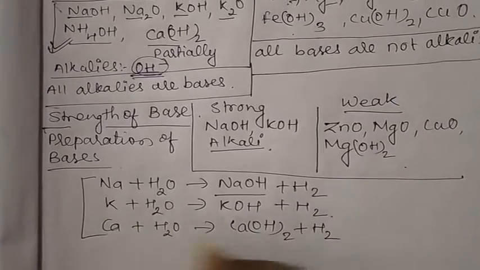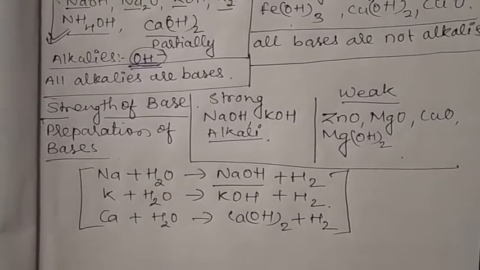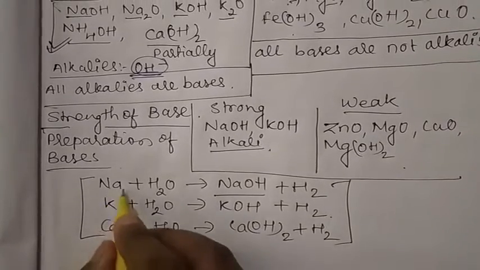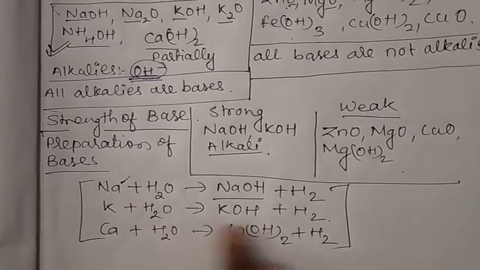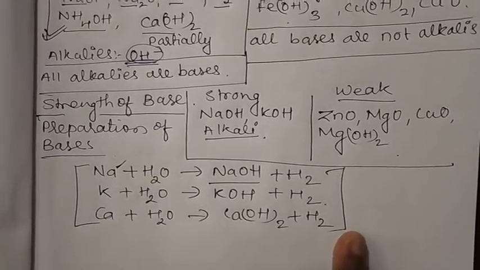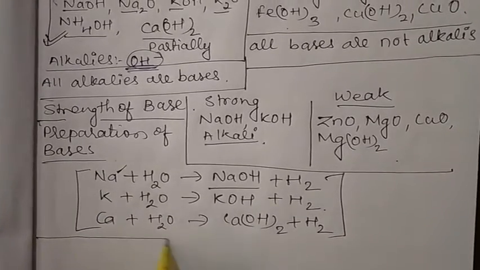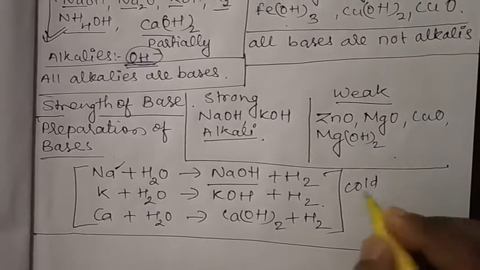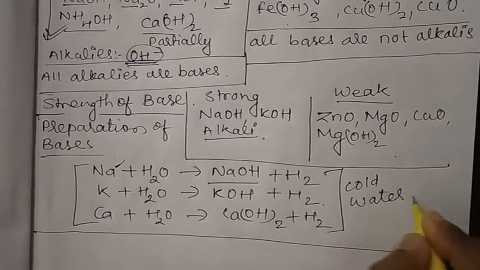So this is a very simple reaction. Just by adding metal you can make alkalis, meaning by dissolving metals in water you will get alkaline or alkali bases.